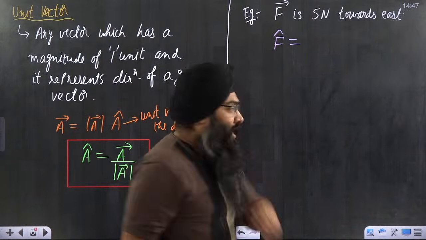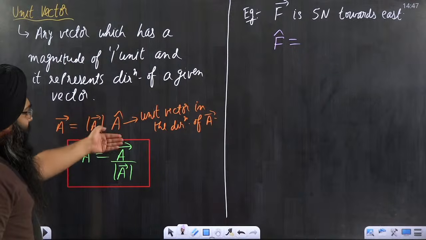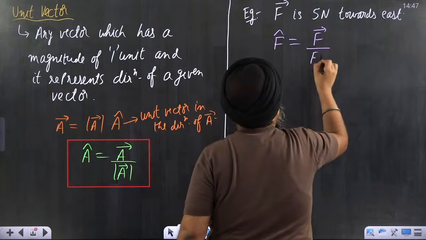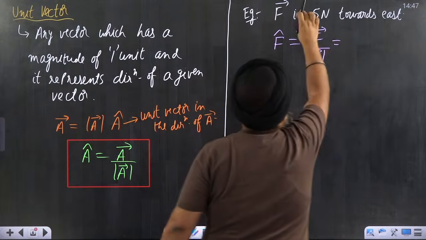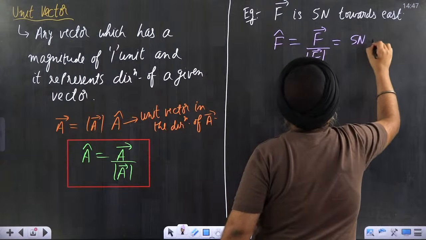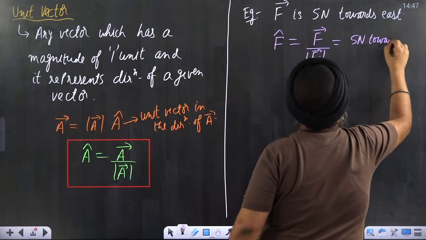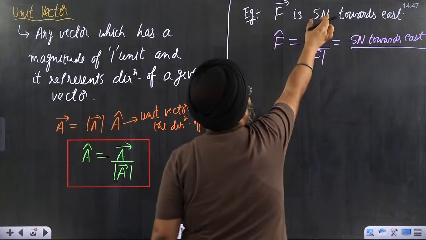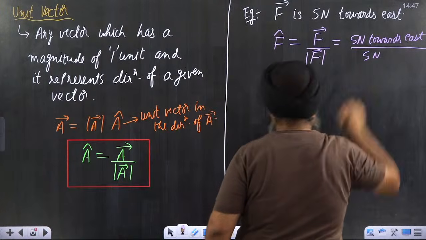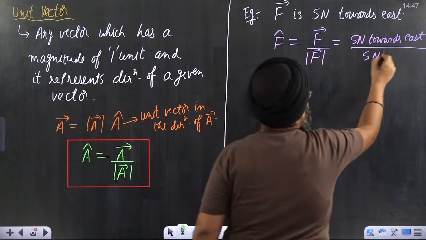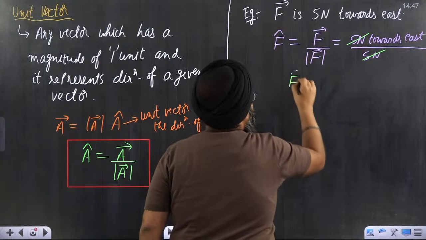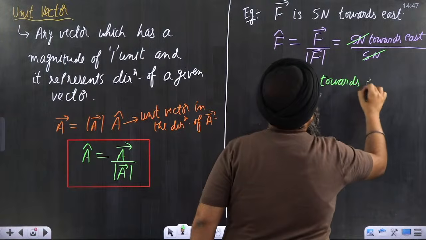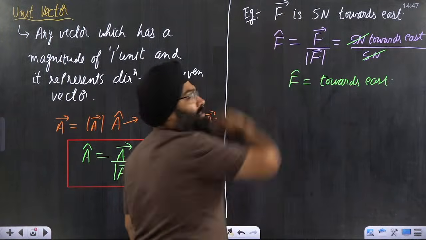How will I write it? What I told, F cap can be written as what? Vector divided by its magnitude. So it is basically F vector divided by the magnitude of F vector. Sir, what is F vector? Beta, F vector is this complete term: 5 Newton towards east. What is the magnitude of force? Magnitude of force is 5 Newton. So this 5 Newton will cancel with this particular 5 Newton. These will cancel out and I will get the unit vector as the direction only, and that direction is towards east. This is the unit vector of this given vector.